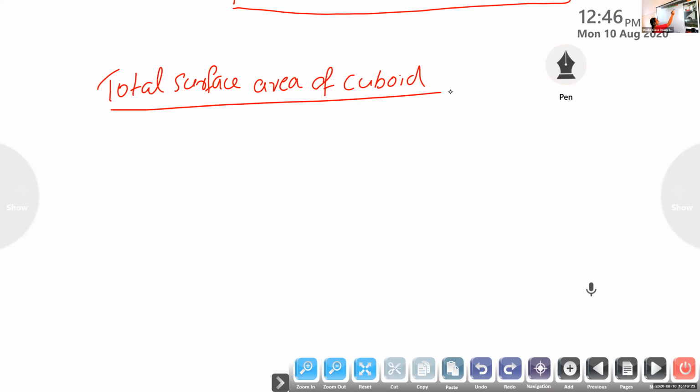For total surface area, we need to consider all the 6 faces.